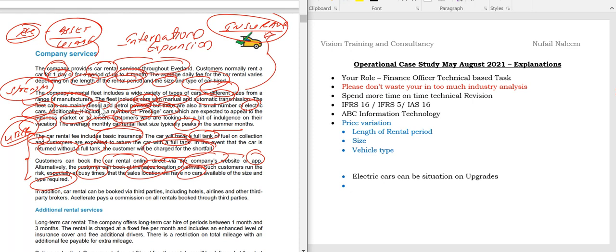And they are telling us that, in addition, car rentals can be booked via third parties. That is very clear, including hotels, airlines, and third party brokers. Accelerate pays a commission on rentals booked by the third parties. So students, here we can have a little bit of ethics coming into the picture as well. How do they do the promotion? Are they giving bribes to these people to give your car? Something like that you can think around.